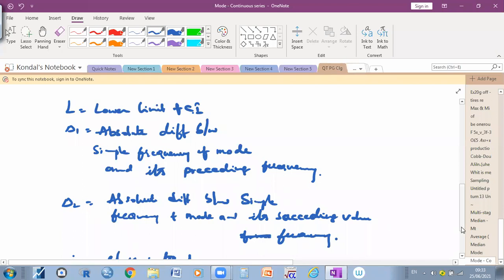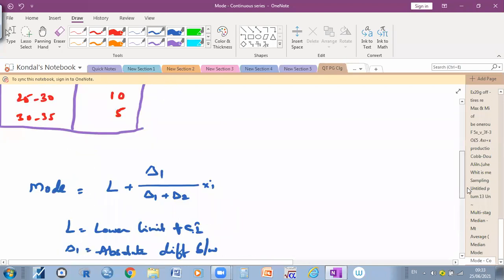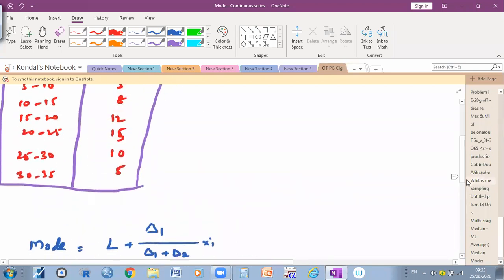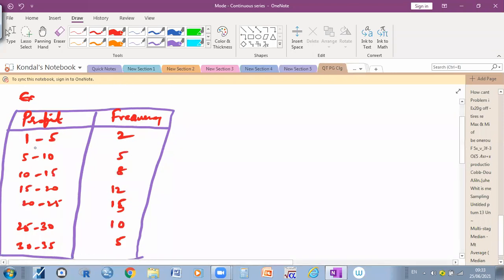First we need to find out L. What is L here? The lower limit of the class. Then how do you analyze it? First we need to find the modal class, the profit range in which the frequency is high. More industries are getting a profit of 20 to 25 lakhs. This number is repeated again and again, here 15. So first we need to identify this. This is called the simple frequency.